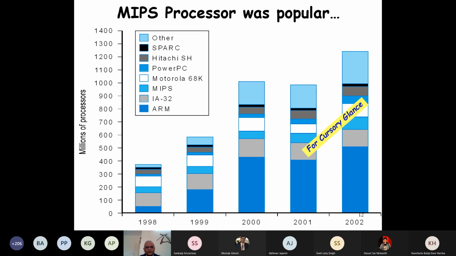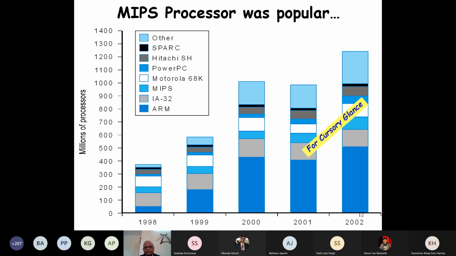And is it surprising to see that the number of processors manufactured, in millions of units, is many times more than that of Intel? Is anybody getting surprised by this? See the PowerPC, see the IA32, which is Intel's architecture, and the number of processors from ARM Holdings is many times more than what Intel manufactures.